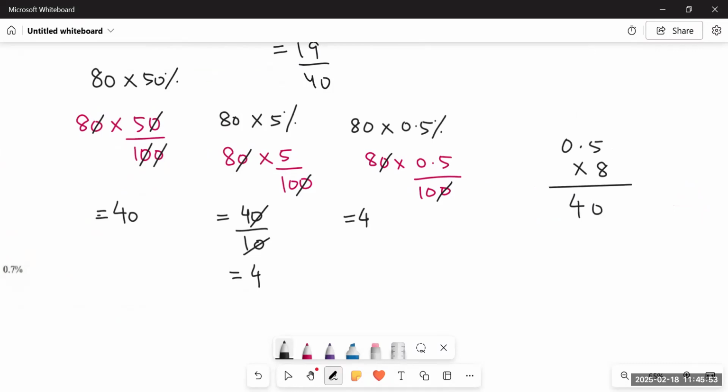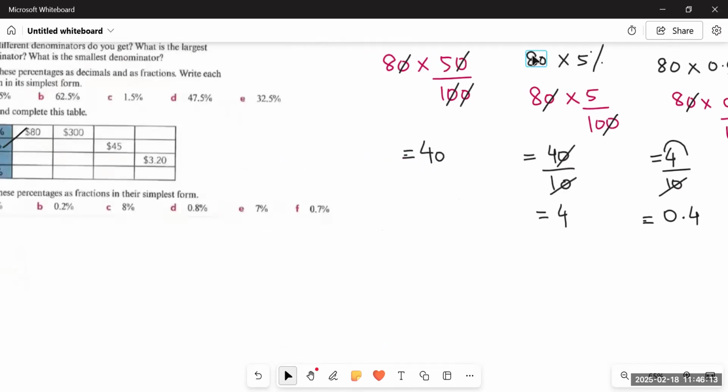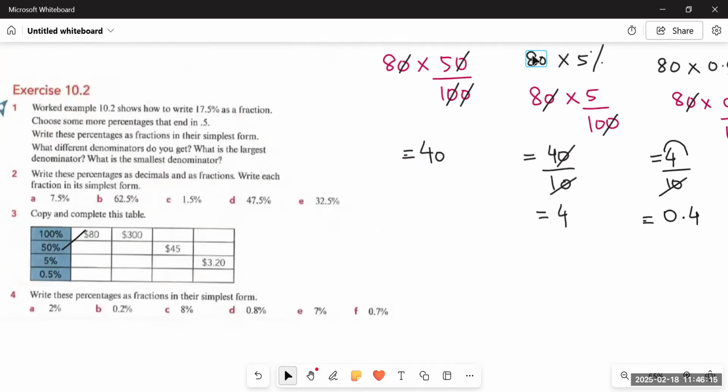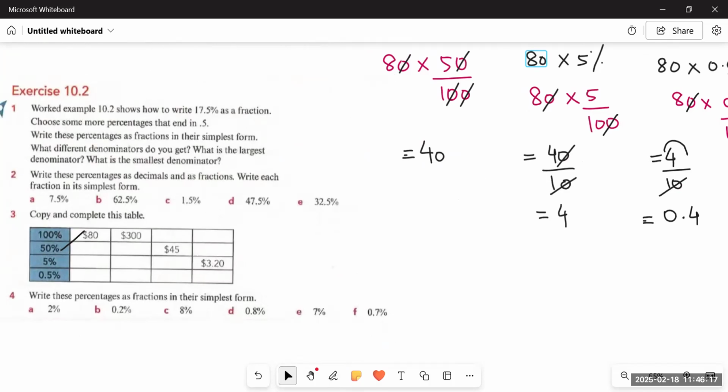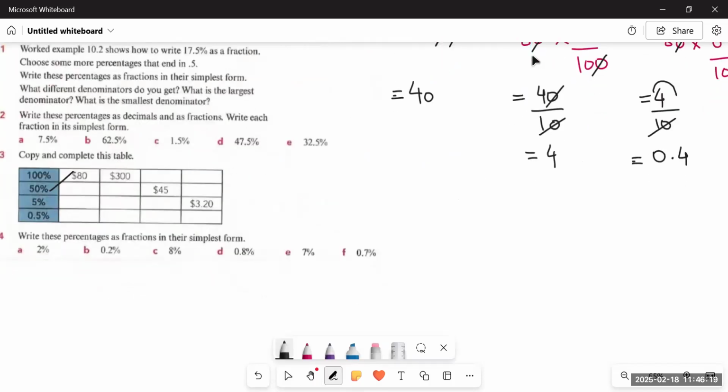And since there is one digit after the decimal place, we have to put the decimal one place before, and it would be 4.0, which is equal to 4. And then 4 upon 10, when we cut this 0, the decimal will move one place backwards and it becomes 0.4. So you see the difference. Earlier it was 40, then it became 4, and later on it turned out to be 0.4. So this is how it's going to be done.